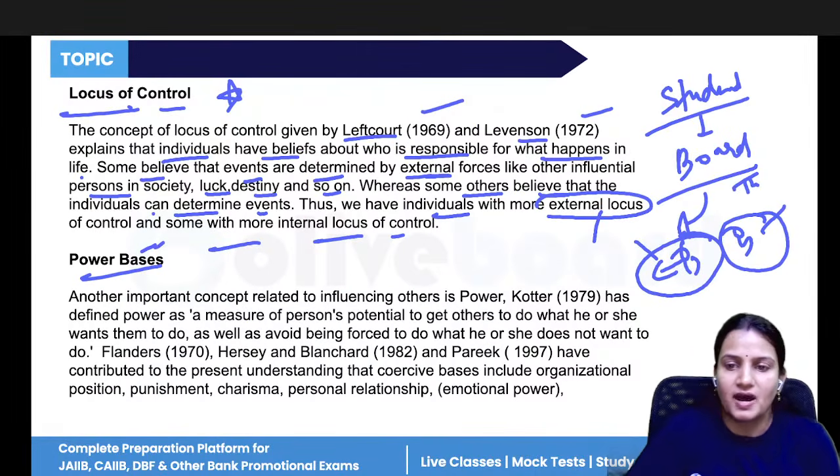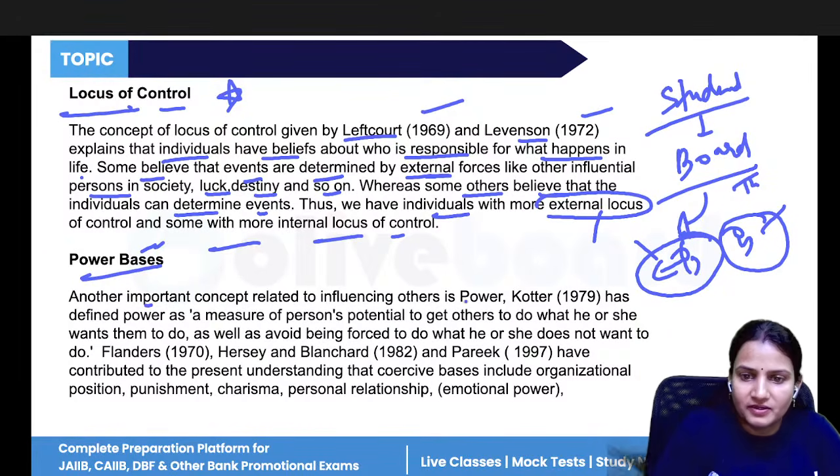Now, next is the power basis. Power basis means how much influencing power you have. Can you control other people's lives? Do you have the power to manage and handle other people's lives? So another important concept is influencing others, like power.